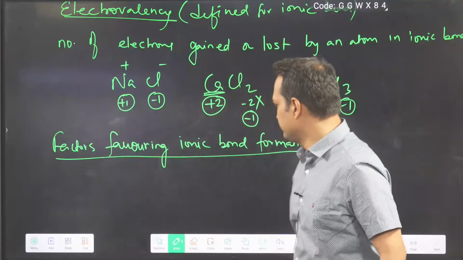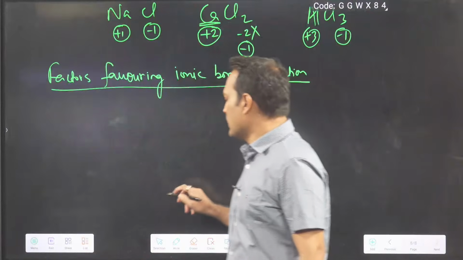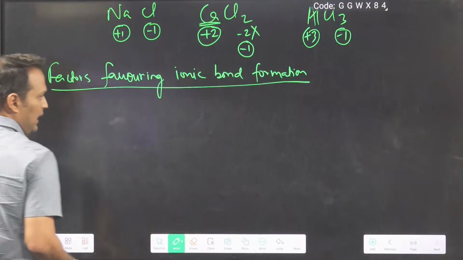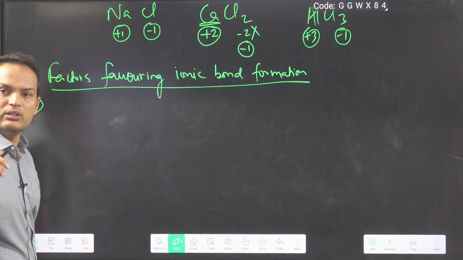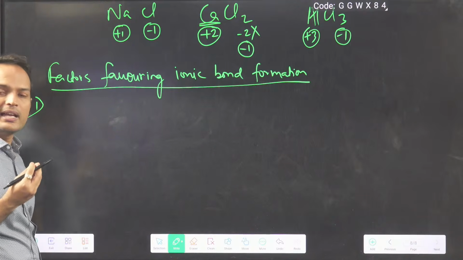So what are the factors which favor ionic bond formation? For an ionic bond you require a cation. How can we make a cation?